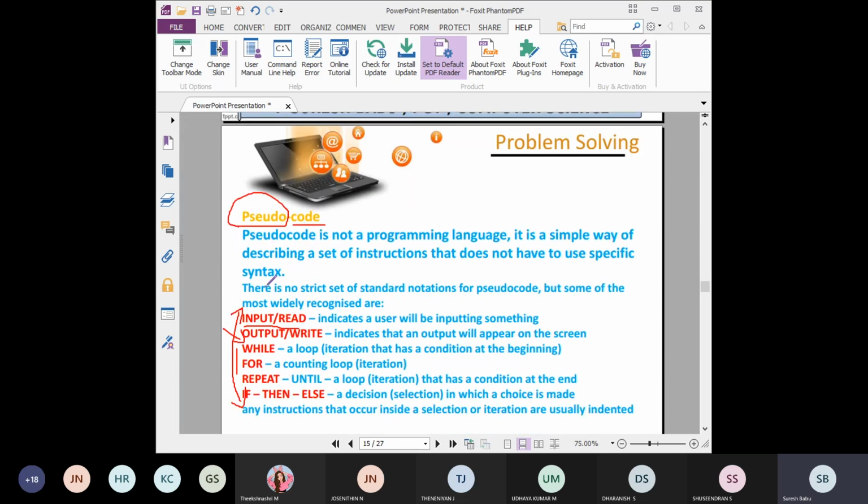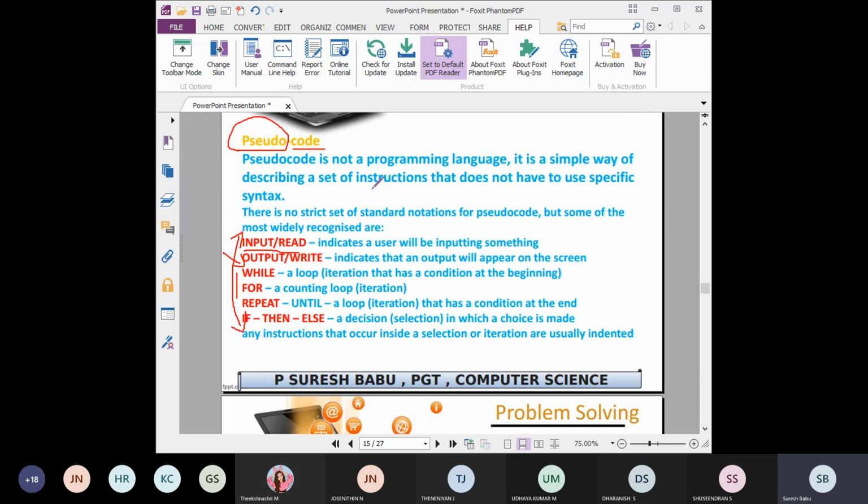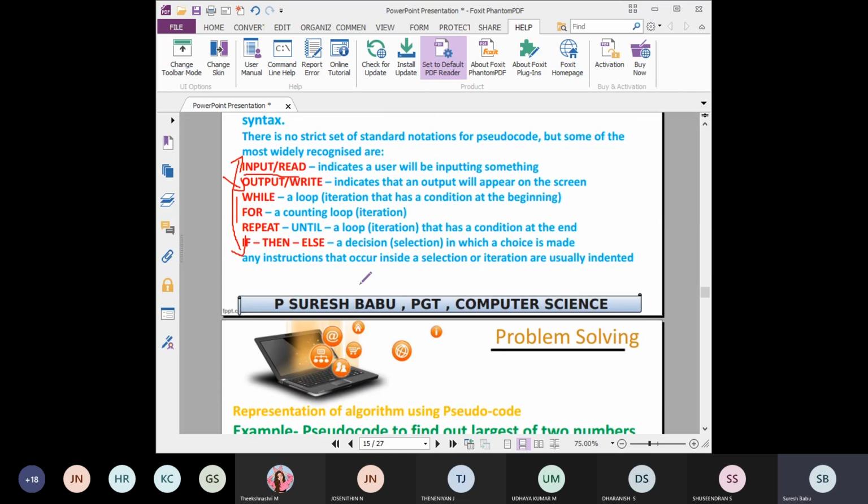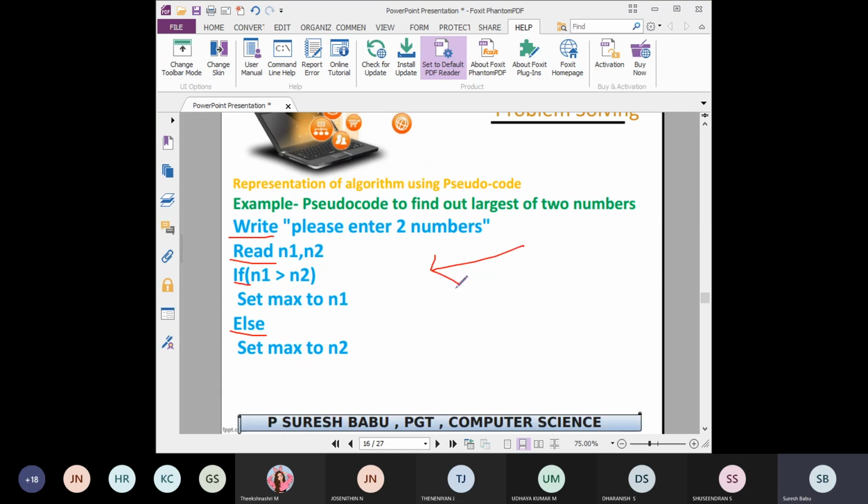Then pseudocode, that is the third representation. It is not a programming language. It is a simple way of describing a set of instructions that does not have to use specific syntax. No need to follow any syntax, but you should use some keywords. It looks like a program, but it will not execute, and everyone can easily understand this. So use this kind of keywords for writing pseudocode. This is an example for pseudocode. Pseudo means false, code means program. False program is the meaning of pseudocode. Everyone noted, students?